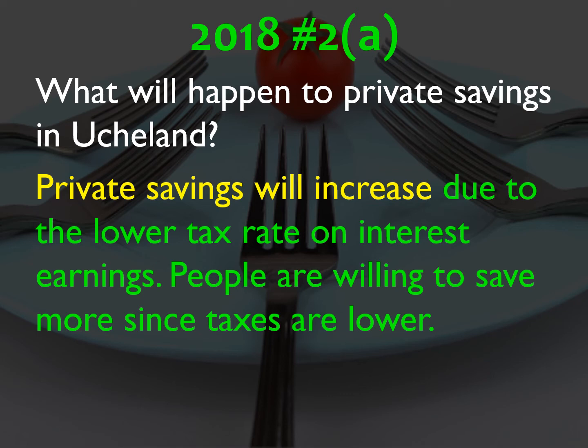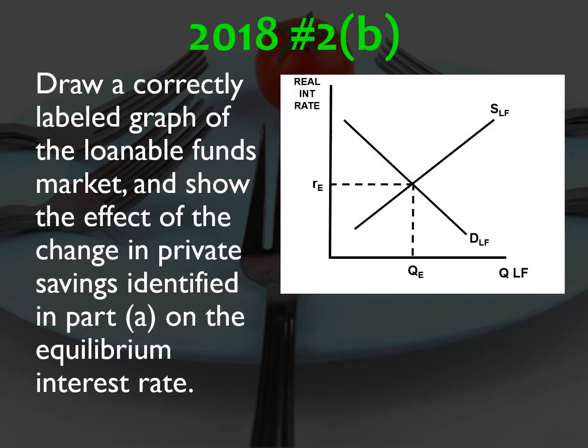Since they're willing to save their money, that's going to cause private savings to go up. Part B, draw a correctly labeled graph of the loanable funds market, show the effect of the change in private savings identified in Part A on the equilibrium interest rate.